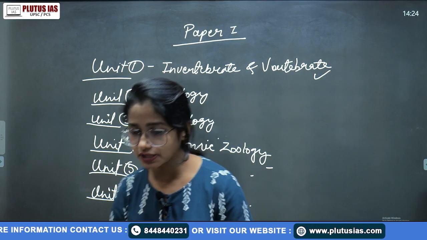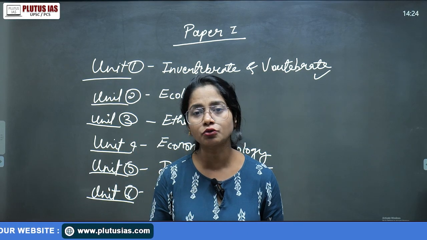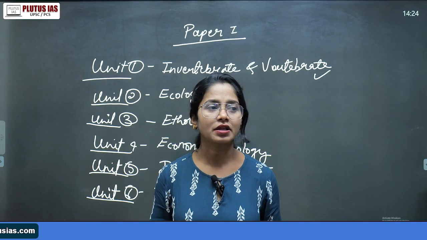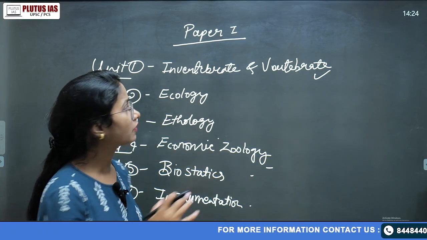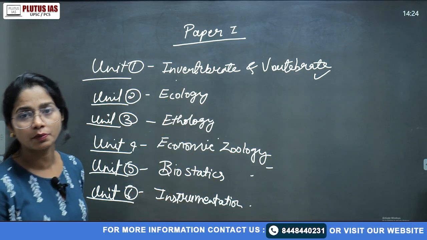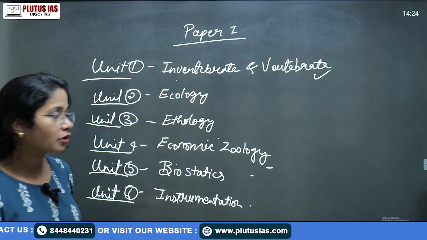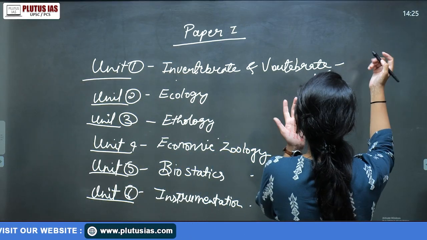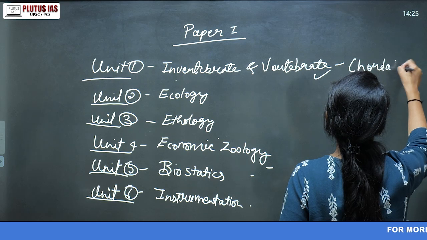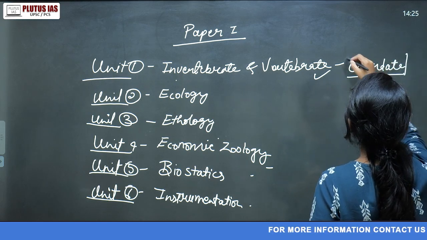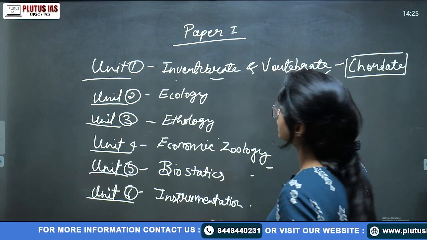First of all, I really want to clear this confusion: there is not a single book to cover the whole syllabus. Suppose I say pick the chordate book, that will cover only the invertebrate and vertebrate topics. It will not cover ethology, economic zoology or other units. So first, we'll talk about the books. In chordates you will have 2 separate books: one for invertebrate chordates and another for vertebrate chordates.